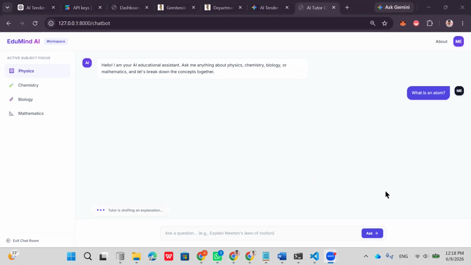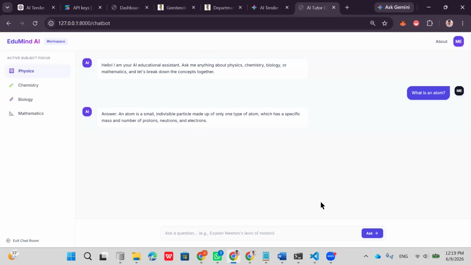So this is the RAG-based concept. We use it to avoid hallucination. If you don't use the RAG concept and go directly to the LLM model, it gives wrong answers. To avoid wrong answers, we use the RAG concept, which gives more accurate answers. Here it gave that an atom is a small, invisible particle made up of protons, neutrons, and electrons.